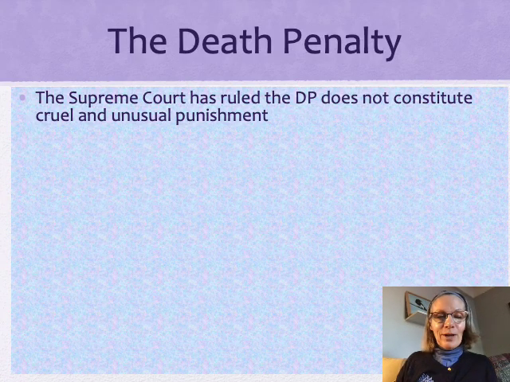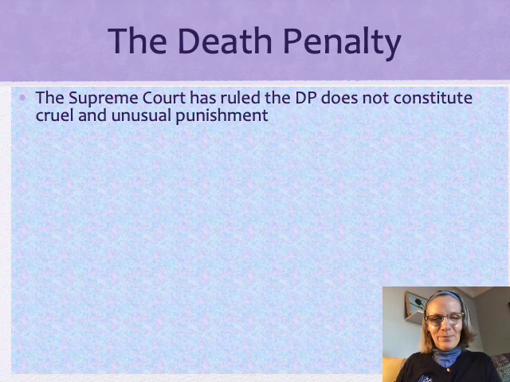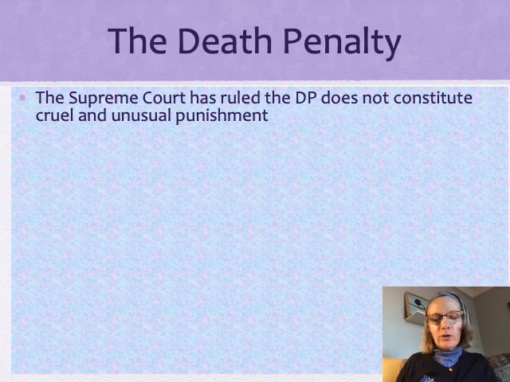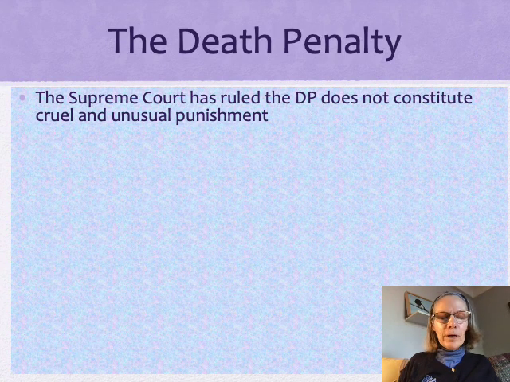Now, for you civil liberties students in this class who are in crime and politics and also in civil liberties, we're going to get into the weeds next week on the death penalty and what constitutes cruel and unusual punishment. For the most part, what the Supreme Court looks at is proportionality: for a punishment to be considered cruel and unusual, it needs to be disproportionate to the crime.